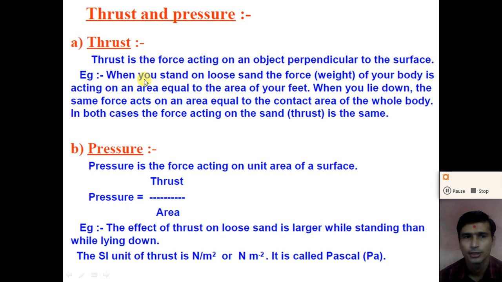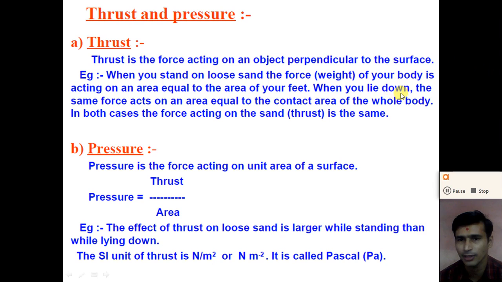For example, when you stand on loose sand, the force, or we can say the weight of your body, is acting on an area equal to the area of your feet.